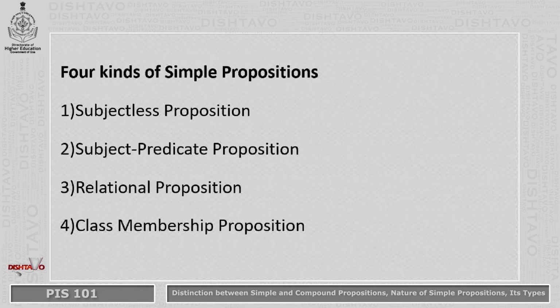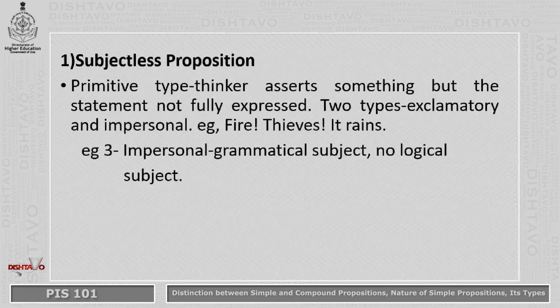There are four kinds of simple propositions: subjectless proposition, subject-predicate proposition, relational proposition, and the fourth one is class membership proposition. Coming to the first one, subjectless proposition. The subjectless proposition is a primitive type of proposition.